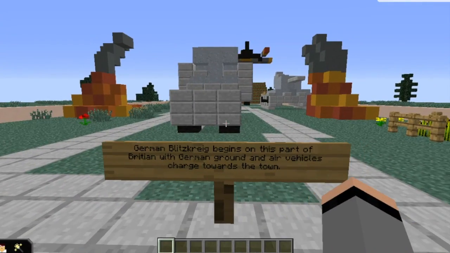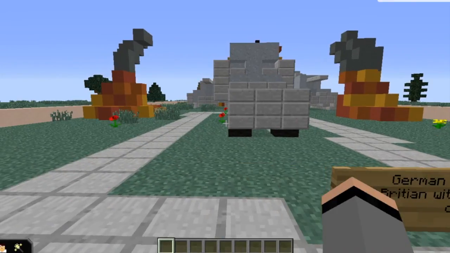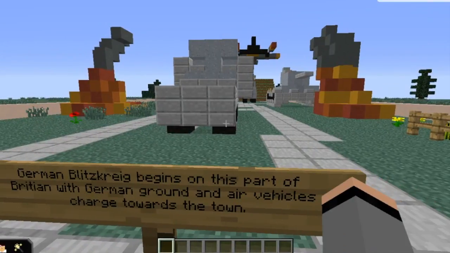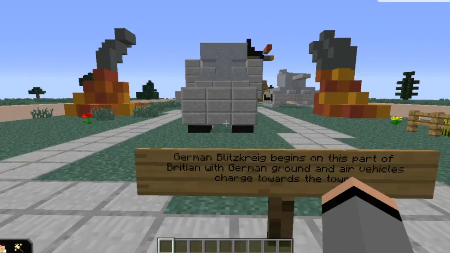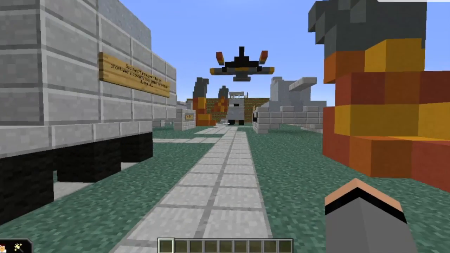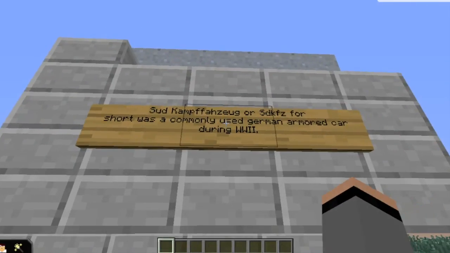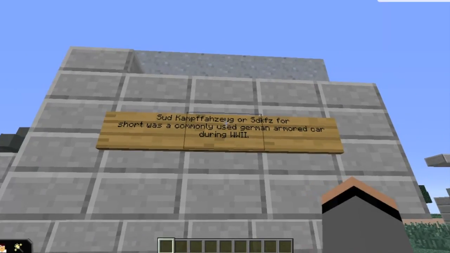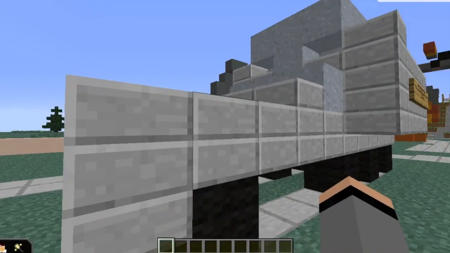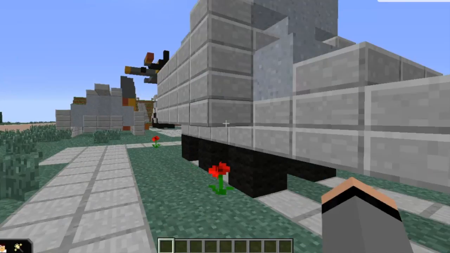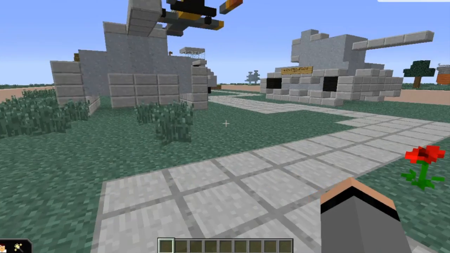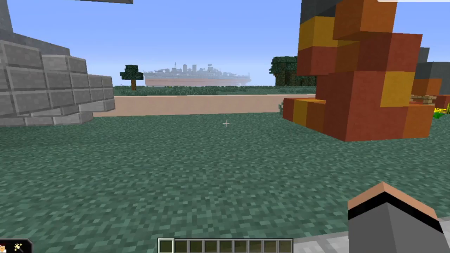So here begins the German Blitzkrieg, which is a siege that consists of ground and air vehicles that charge very fast and efficiently. Here is a Sd.Kfz., or SDKFZ for short. It was a commonly used German armored car in World War II. Take a look around it. There were many fires and explosions on the battlefield. It was very dangerous.